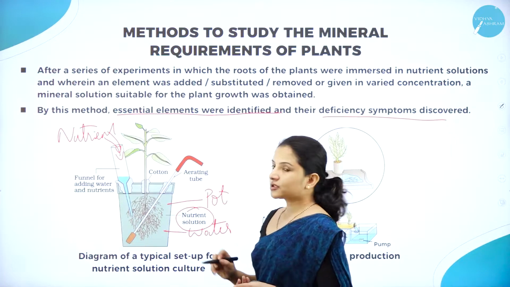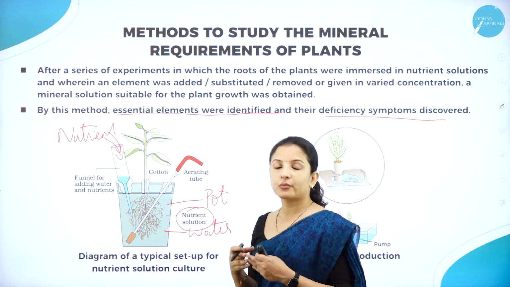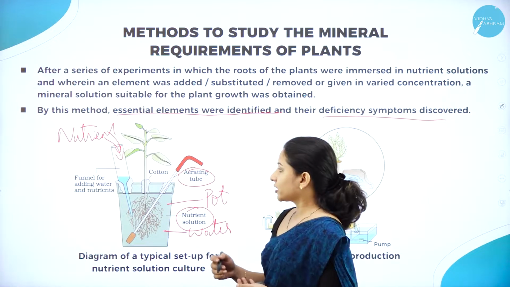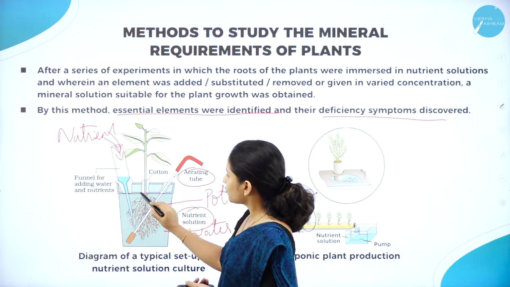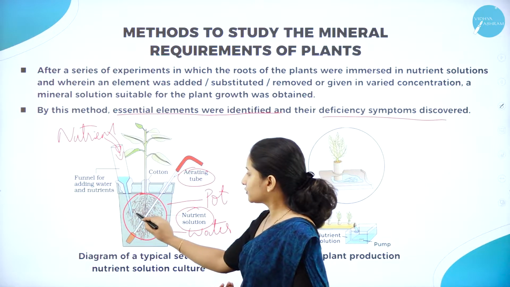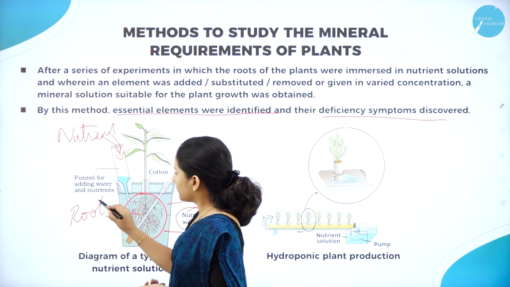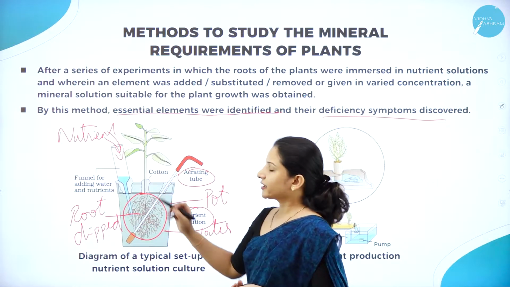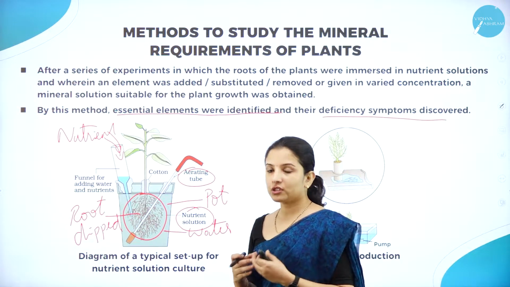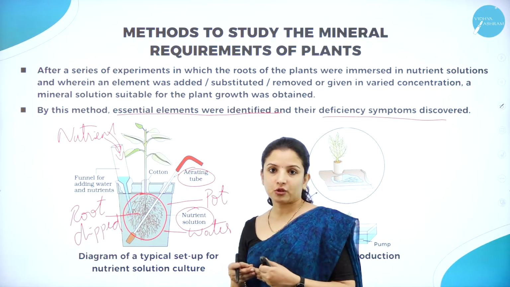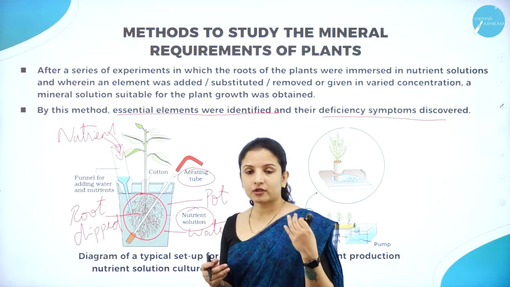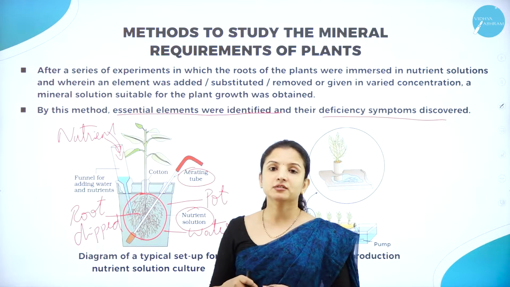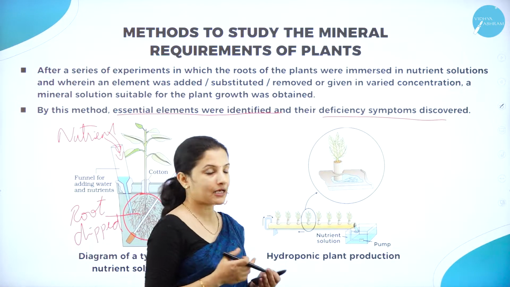Because the plant is growing in water, proper aeration should occur. So they put an aerating tube into this pot and placed a plant so that the root part was dipping in the solution. The root should be dipped in the solution, and wherever there were gaps, they were stuffed with cotton. After a few days, the plant started to absorb. They started to study what type of minerals, what type of function they perform, what kind of growth takes place in the plant, and if one particular mineral is not added, what might occur in the plant.